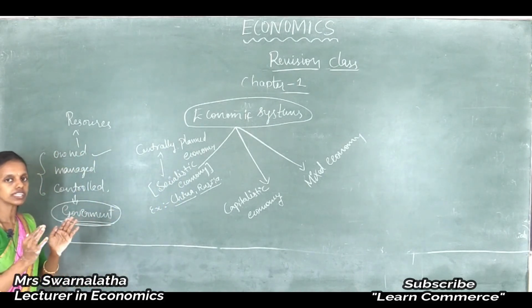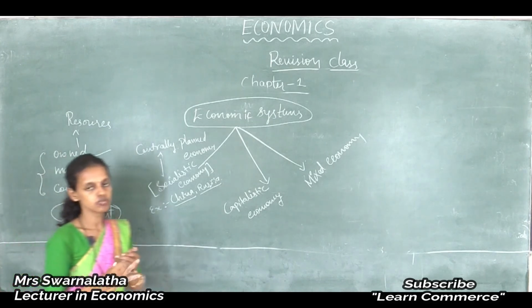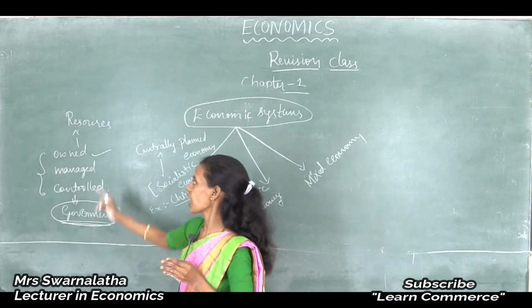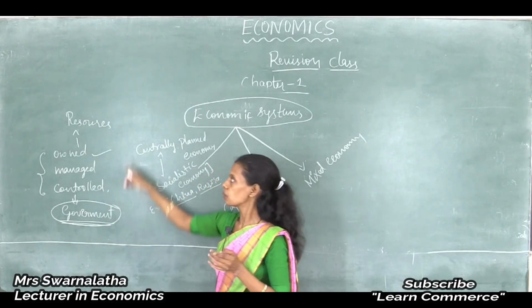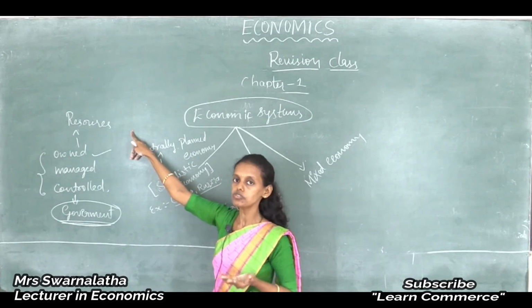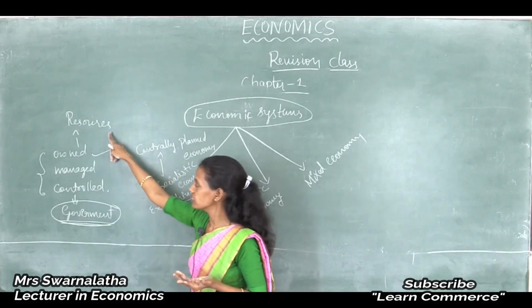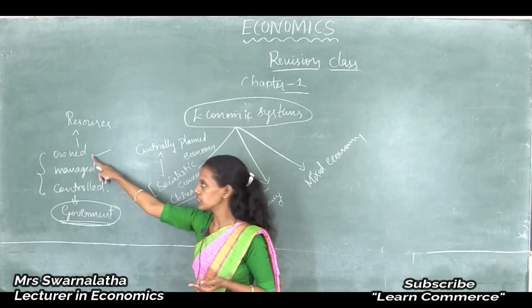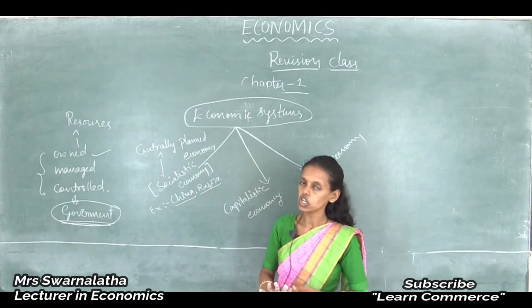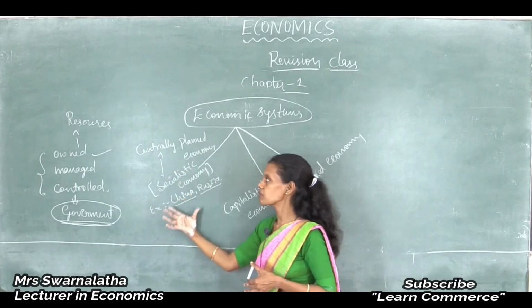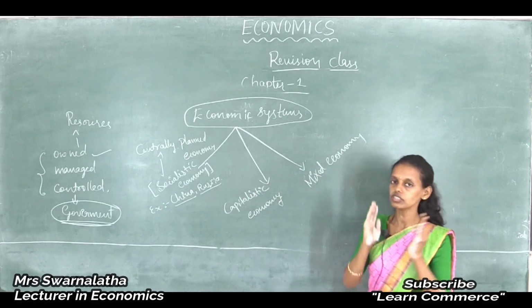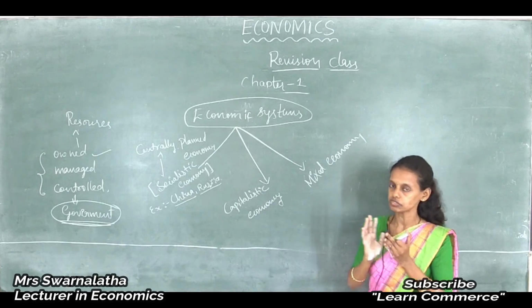Here all the important decisions regarding the production, consumption, distribution, exchange, the 4 main functions of economy, are carried out by the government. Important decisions regarding the utilization of limited resources and solving the problem of scarcity are owned, managed and controlled by the government or central authority. This is about the centrally planned economy, one of the economic systems prevailing in some parts of our world.